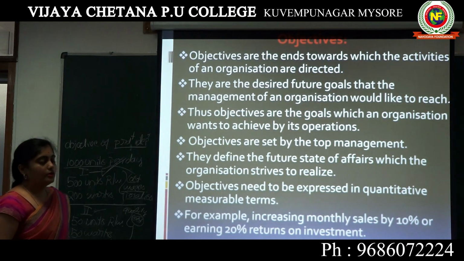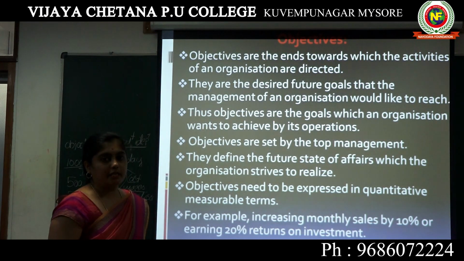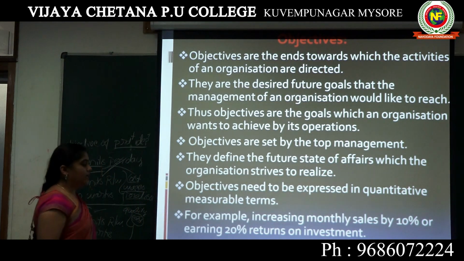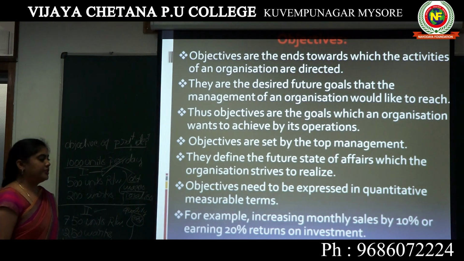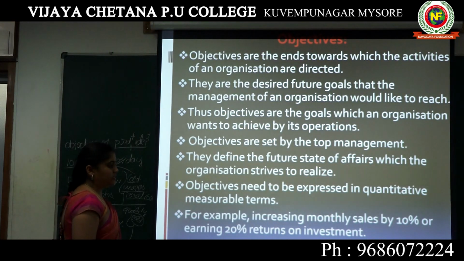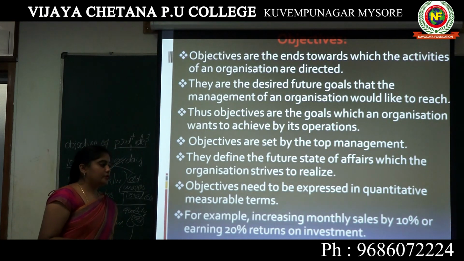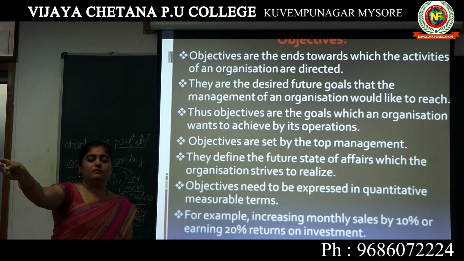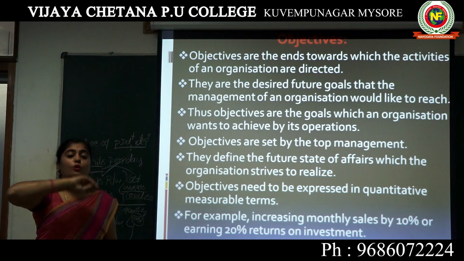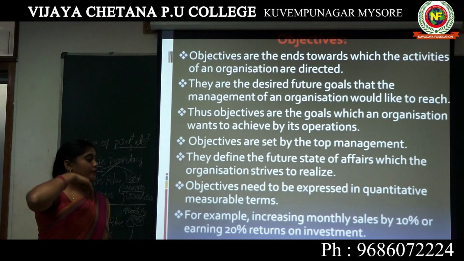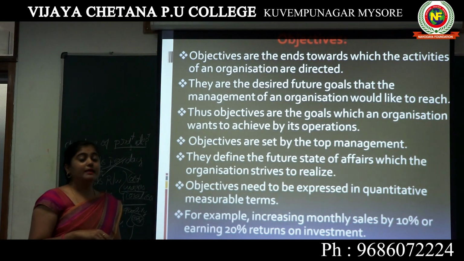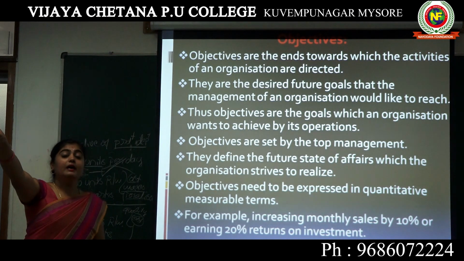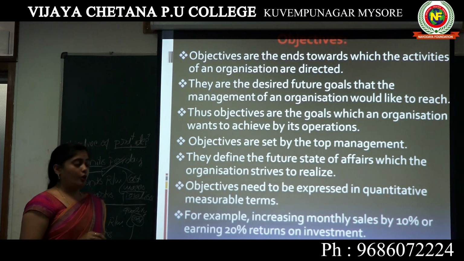Yes. So here, the first one: objectives. Then what is an objective? Objectives are the ends towards which the activities of an organization are directed. So here the objectives are the end. The goals are the end, towards which the organization is directed. Through which activities we should reach the end, that is called objectives.